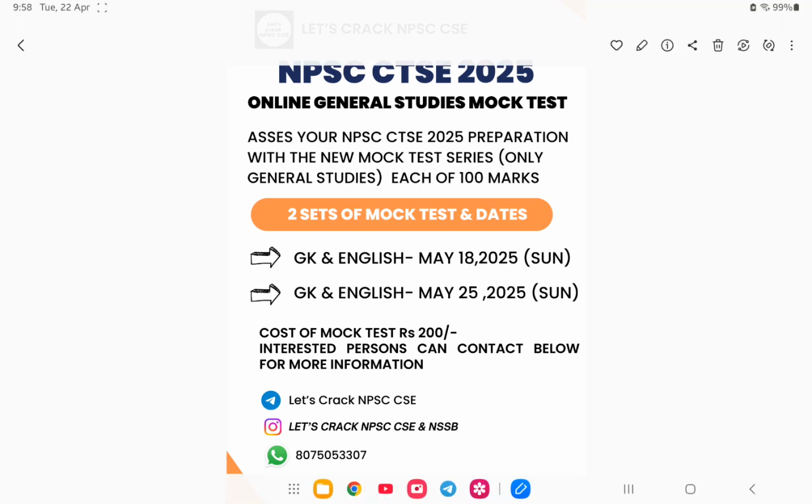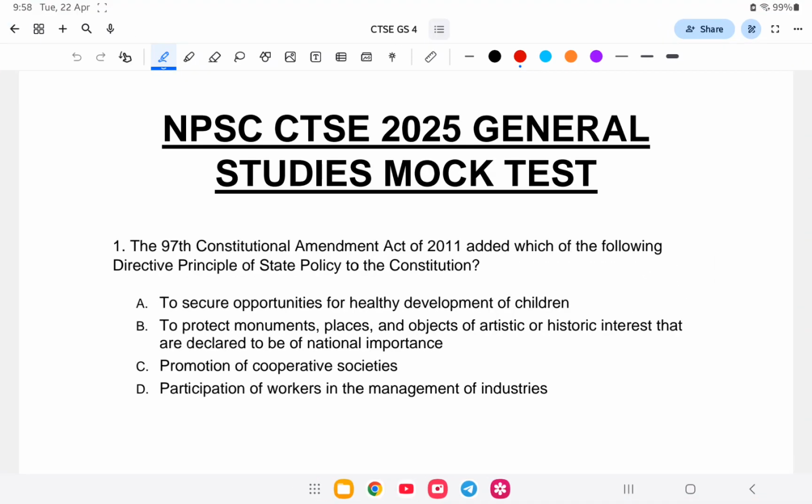So let us start with the class. First question, that is polity. The 97th Constitutional Act of 2011 added which of the following directive principles of state policy to the Constitution? So the 97th Constitutional Amendment of 2011 introduced, and what did this introduce?